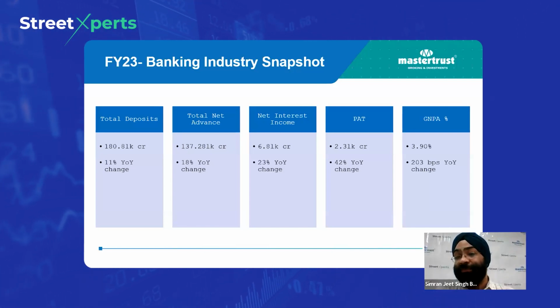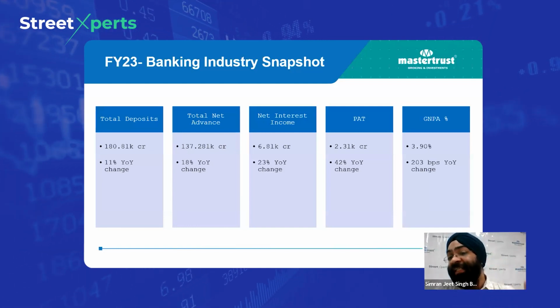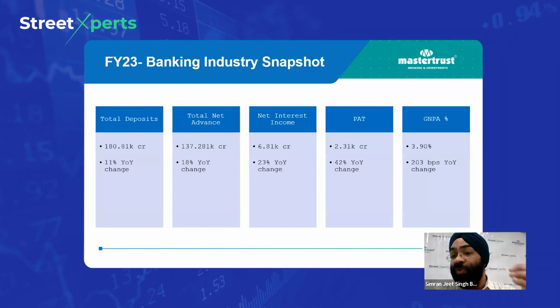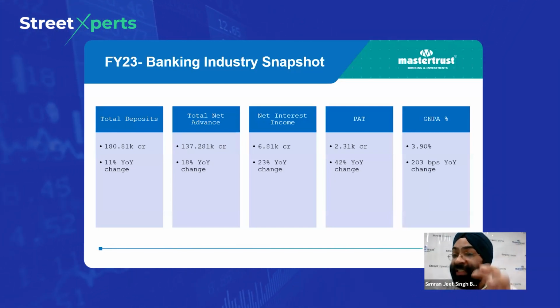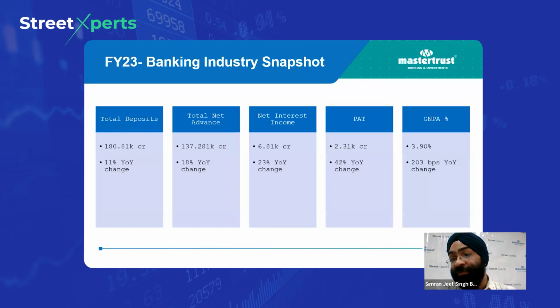Similarly, on PAT, we can say that the PAT of the banking industry has increased by 42% to 2.31 lakh crore.